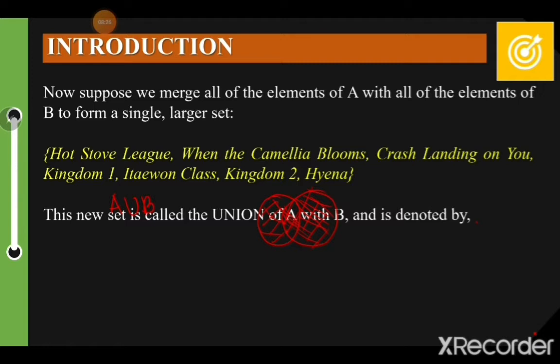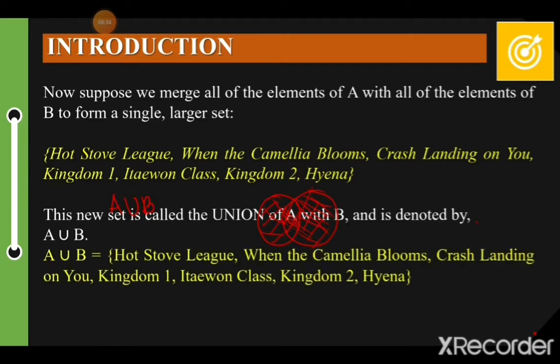Next. This is a new set called the union of A with B and is denoted by the symbol ∪. A union B. Okay? So, when you are creating a union, you are presenting a larger set. Mas malaki siya sa dalawang set na pinag-combine nyo.